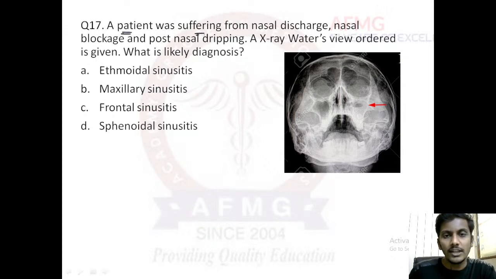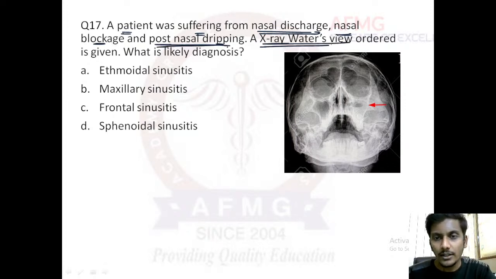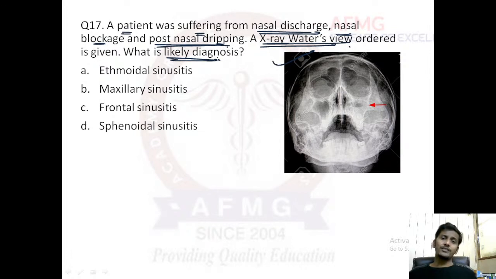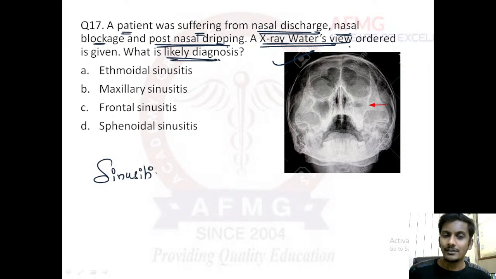A patient was suffering from nasal discharge, nasal blockage, and postnasal dripping. An X-ray Waters view has been ordered, which is given in the image below. What is the likely diagnosis? I hope it was very easy for all of you now. Patient suffering from nasal discharge, nasal blockage or obstruction, and a postnasal drip. These are usually features of sinusitis, and anyways all the options in the question were sinusitis only, so these are features of sinusitis. X-ray Waters view has been ordered.